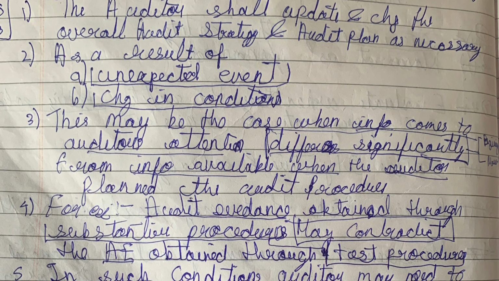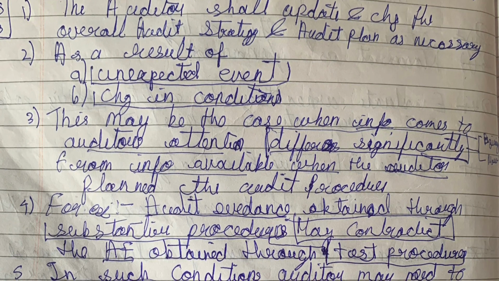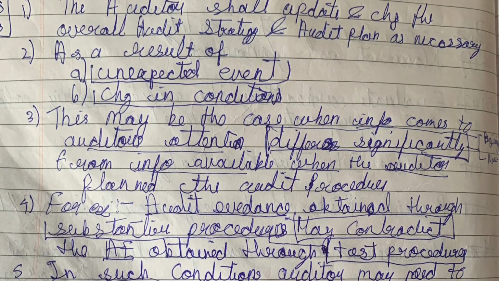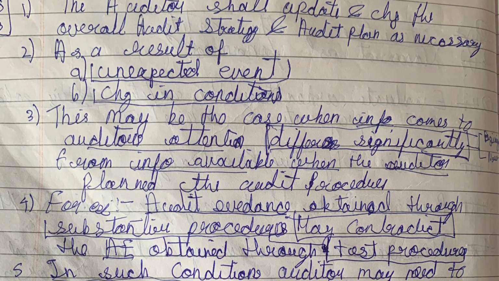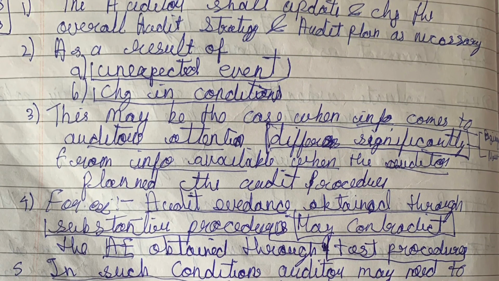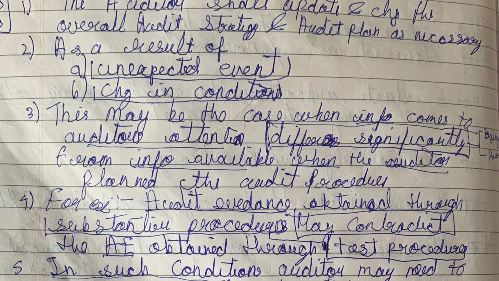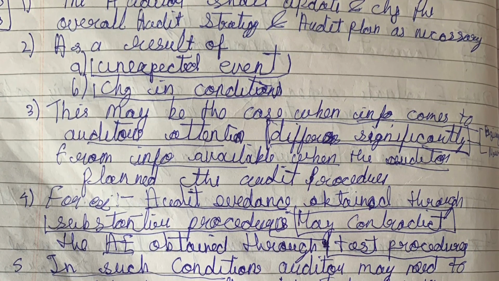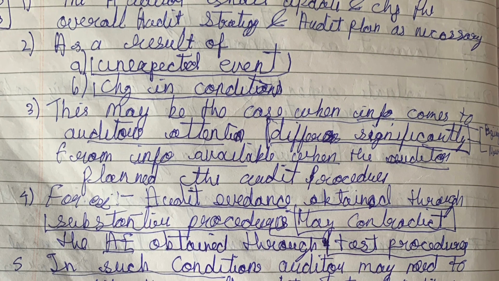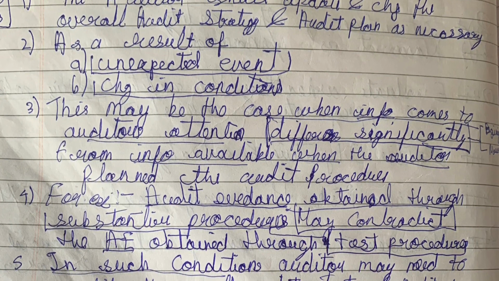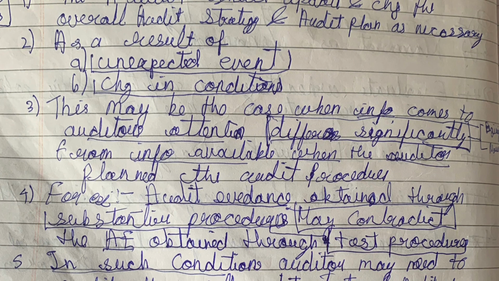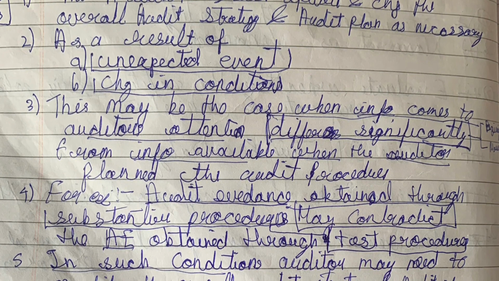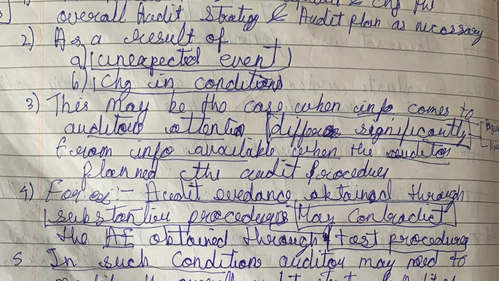When information changes significantly, what information we had at the beginning and what information we have now differs. For example, audit evidence obtained through substantive procedure may contradict the audit evidence obtained through test of controls. In such a condition, the auditor may need to modify the overall audit strategy and audit plan.